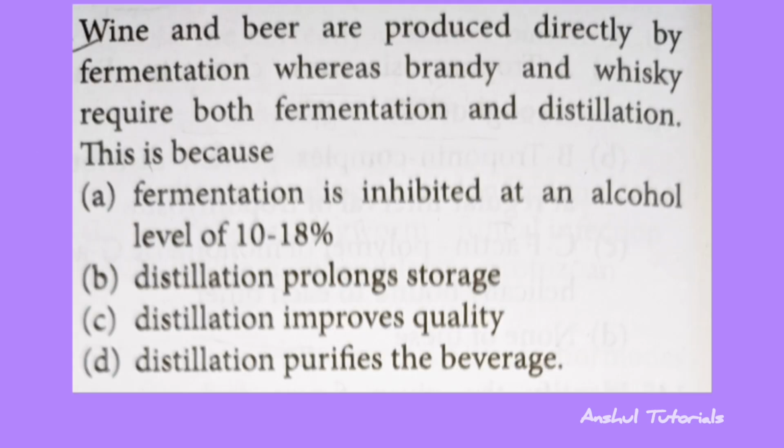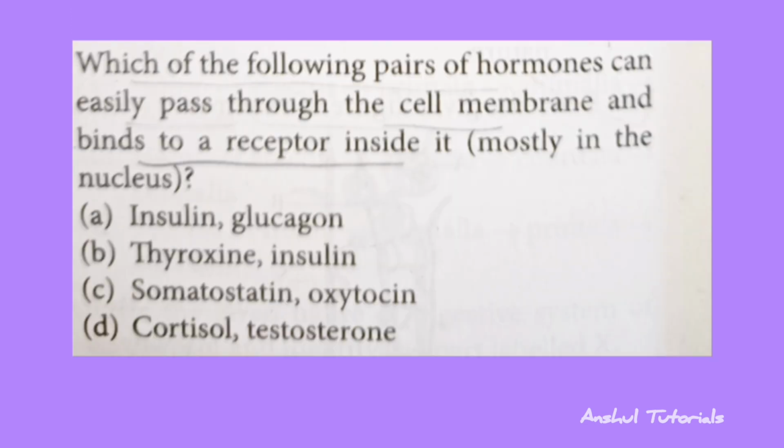And the next question is, wine and beers are produced directly by fermentation, whereas brandy and whiskey require both fermentation and distillation. This is because. So the correct answer is option D, that is distillation purifies the beverage. Which of the following pairs of hormones can easily pass through the cell membrane and bind to the receptor inside, mostly in the nucleus? So the correct answer is option D, that is cortisol and testosterone.